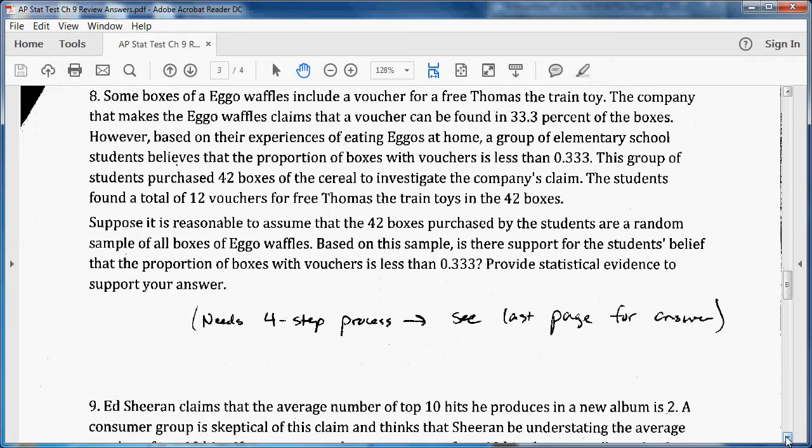Number 8. We'll just do that one. I've got that at the end. It's a 4-step process, so we'll do that one at the end. I probably won't come back and reread it, so if you need to pause here, just look at your own paper once we get to that.